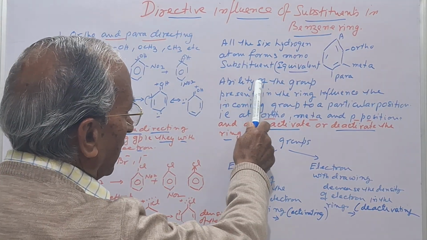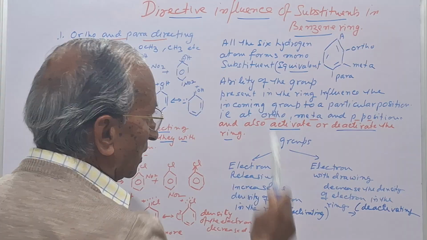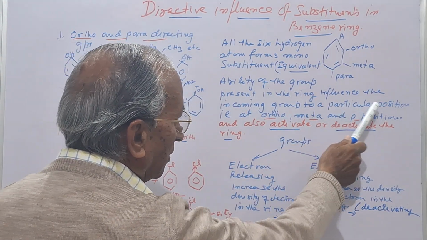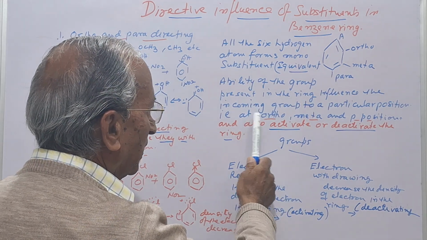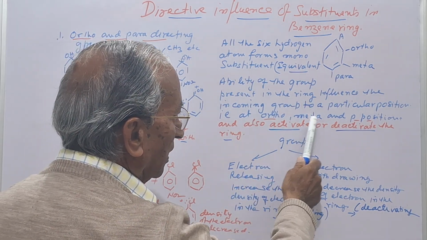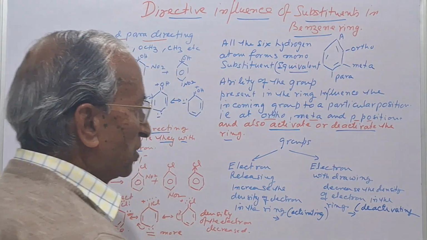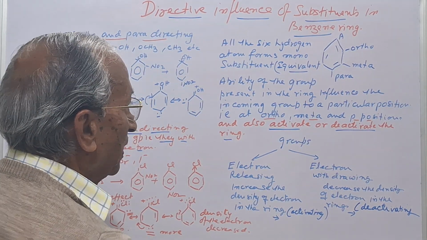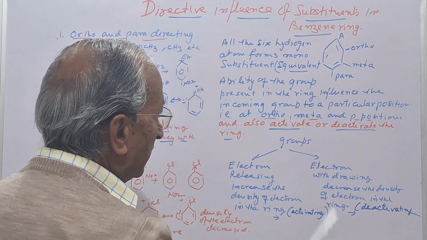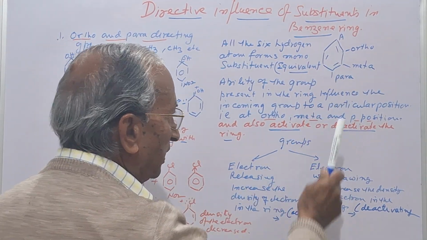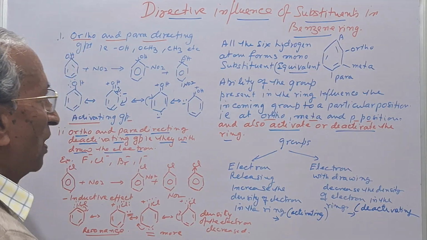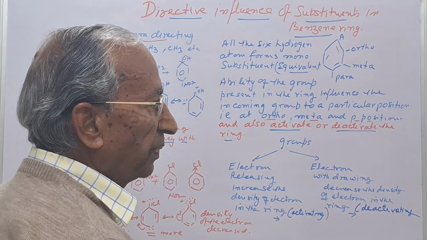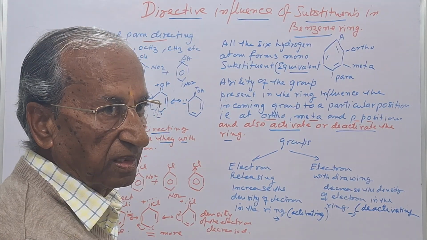So we say the ability of the group present in the ring is to influence the incoming group to a particular position, that is, it may be at ortho, meta, or para position. And the second influence is that either it activates the benzene ring or it deactivates the benzene ring. So this is the influence of the substituent group present in the benzene ring for the next substitution.